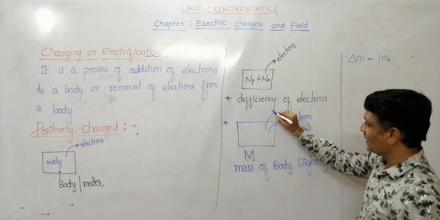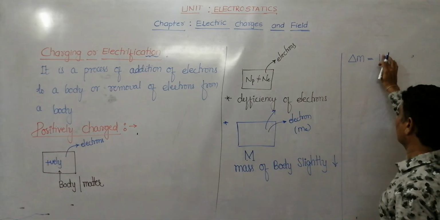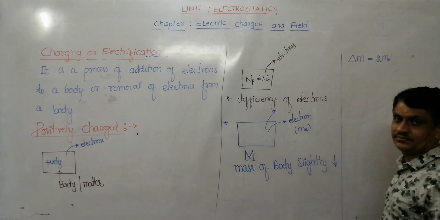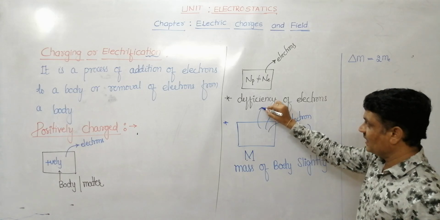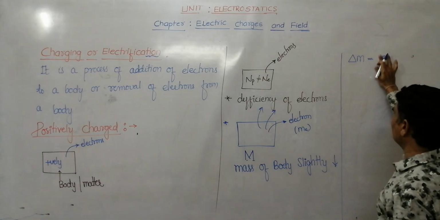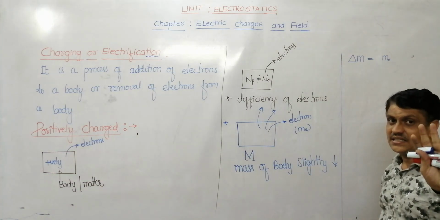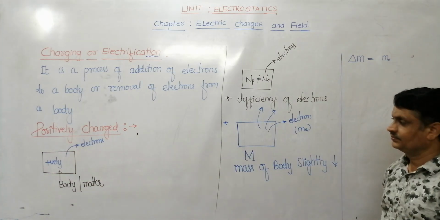If I remove two electrons, then the decrease in the mass is 2 ME. If I remove 3 electrons, then the decrease in the mass is 3 ME. If I remove 4 electrons, then the decrease in the mass is 4 ME.